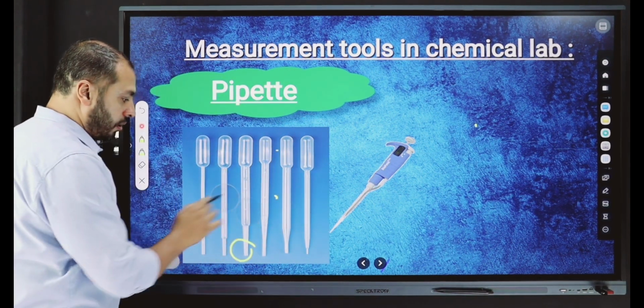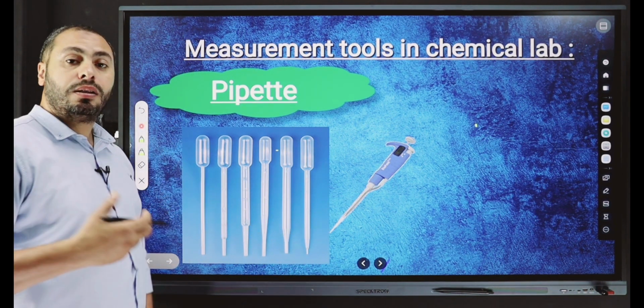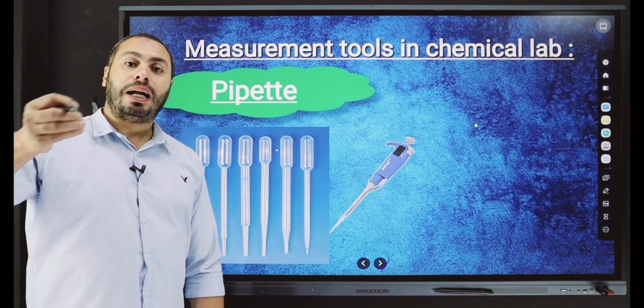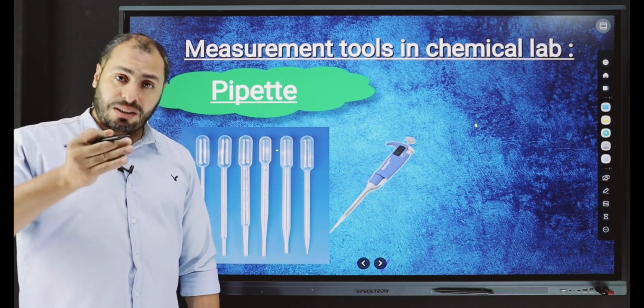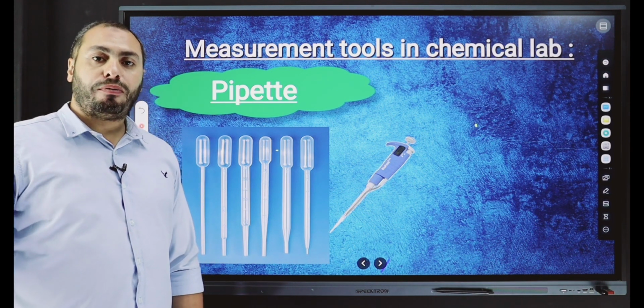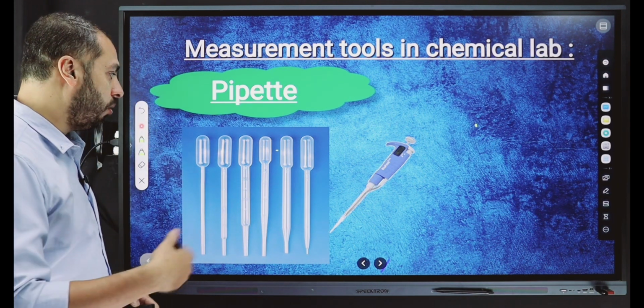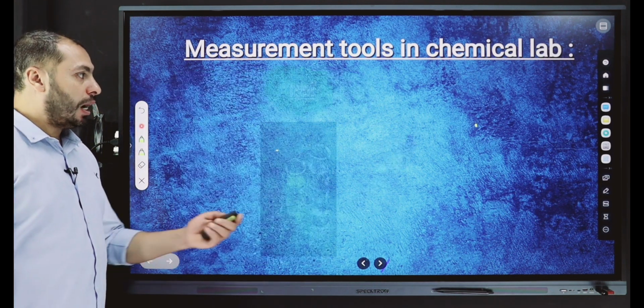Another measuring tool called a burette. A burette is used to transfer a certain, accurate volume of liquid from one place to another during the reaction in chemistry.